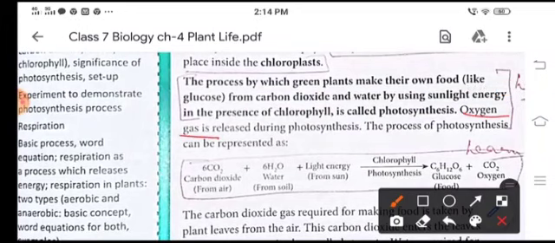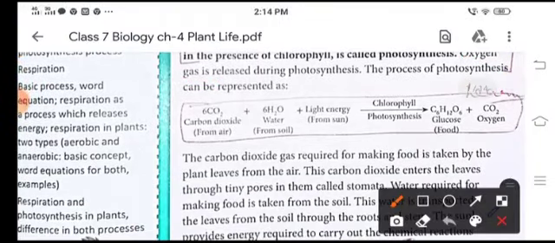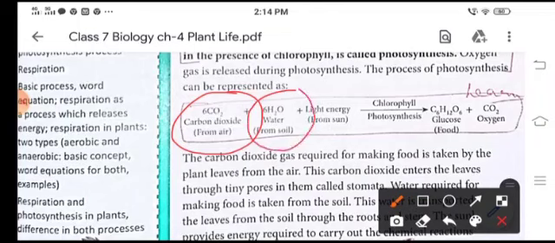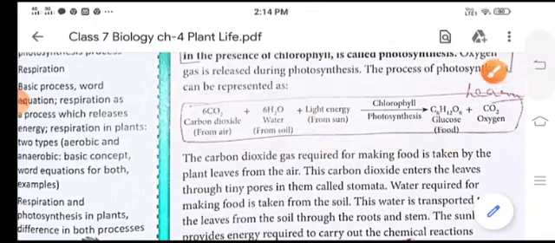So we can represent the process of photosynthesis by the following equation. 6CO2 or carbon dioxide from air, 6H2O, water from soil, light energy from sun, chlorophyll, then we get the food in the form of glucose, C6H12O6, plus oxygen, 6O2.